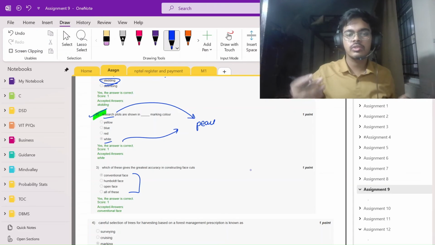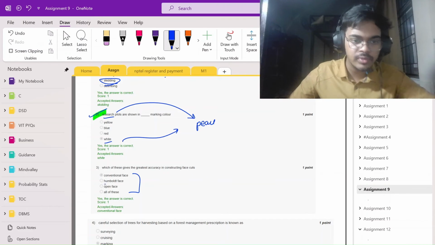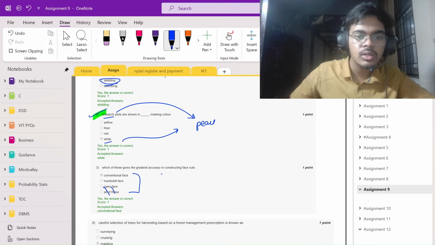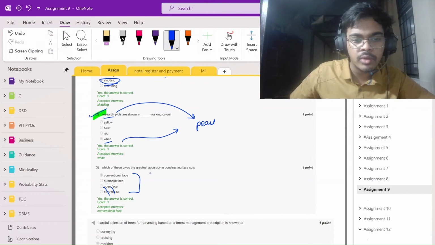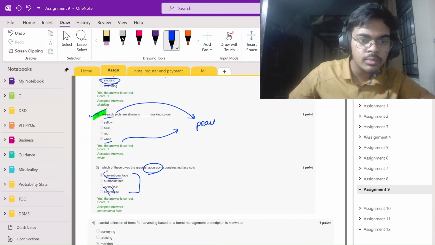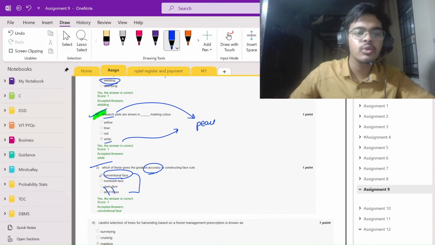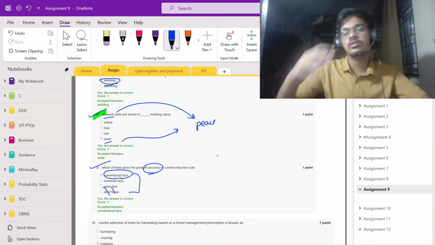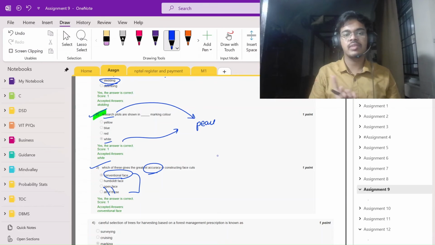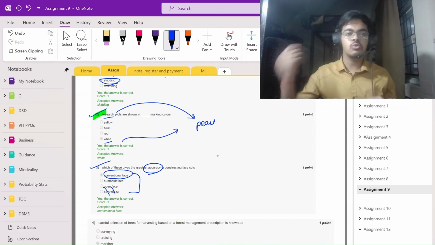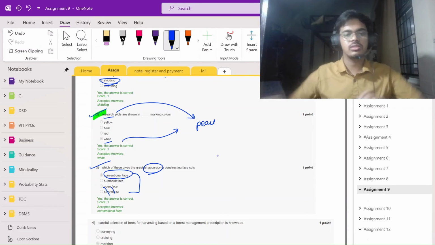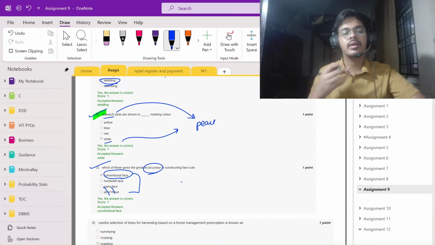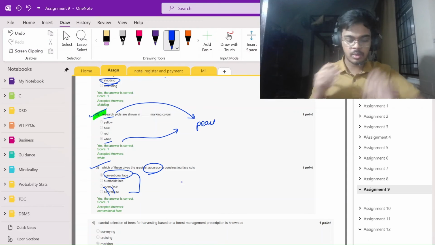The other question will definitely have the option of conventional face. Okay, these are never the option. Otherwise, you can have a separate mnemonic for this as well. Accuracy comes when you go the conventional way, like the stepwise procedure of solving that math question, rather than finding some other way out like a mathematician. I'm telling you about the exam.